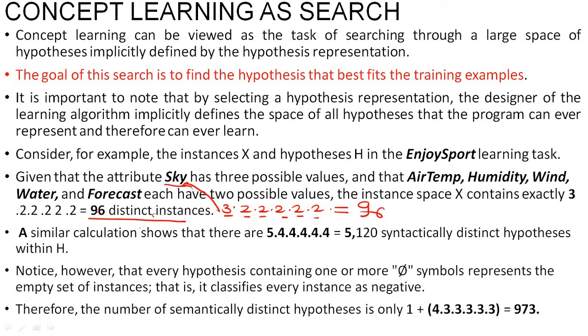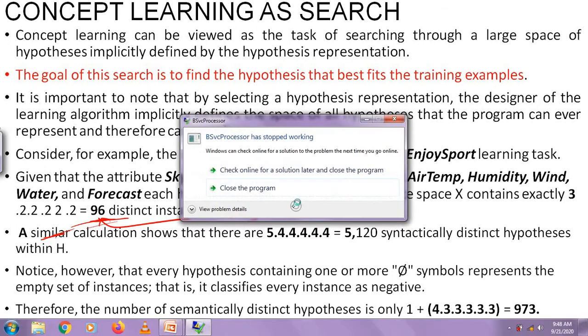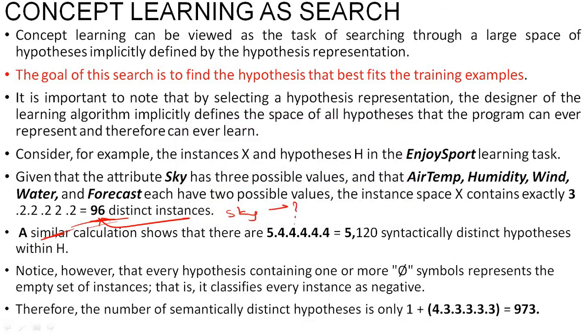I am taking only one example over here, and from that I will get 96 different instances. Now all these attributes can take two more values. For example, sky will have two more values: one is the question mark, and another one is phi. I have to consider these two symbols also, where the question mark tells you any value can be taken, and phi tells you that you cannot take any value. So this is general, meaning any value you can take. This is specific, meaning no value can be taken.